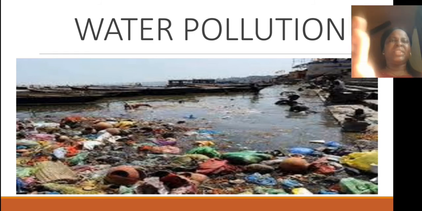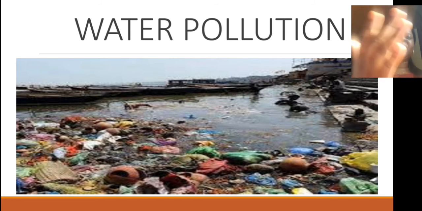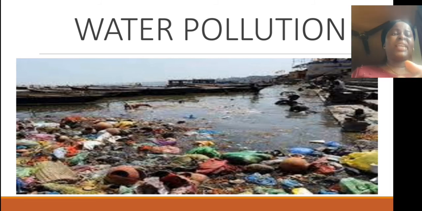So what are the effects of this water pollution? It makes the water body unfit for aquatic organisms. Even the aquatic organisms die in the water body. And water is unfit for human use, and this is quite alarming.